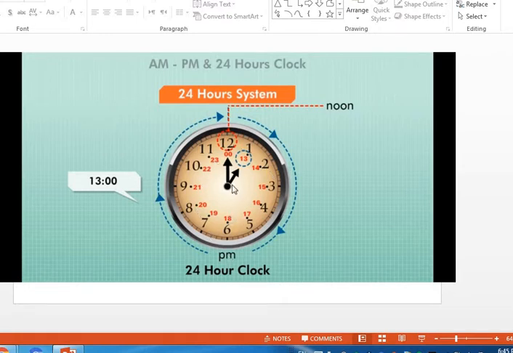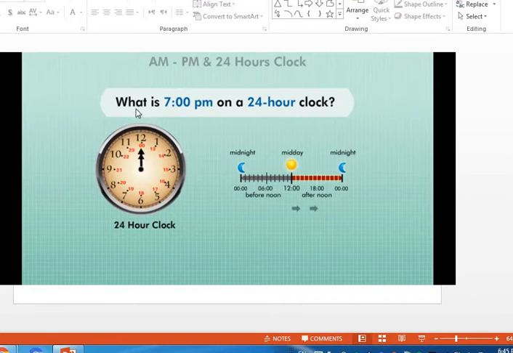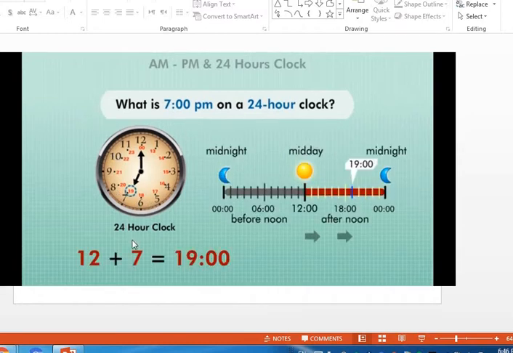So what should we do to know whether here it's 3 PM or it's 15? Let's do it together. When he asks what's 7 PM on a 24-hour clock, what should I do? It's very easy. You just say 7 plus what? Plus 12. So I can do it easily by saying 7 plus 12, and it will give you 19. Here 7 is written 19, because I added 7 plus 12. So 12 plus 7 equals 1900.